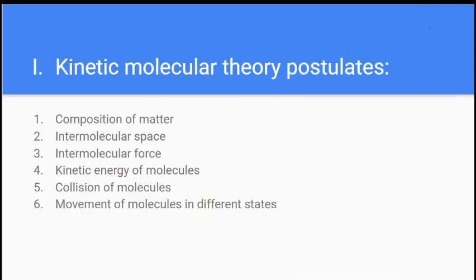First subheading: kinetic molecular theory postulates. It consists of composition of matter, intermolecular space, intermolecular force, kinetic energy of molecules, collision of molecules, and finally the movement of molecules in different states. So let's get into the first subtopic of the postulate.